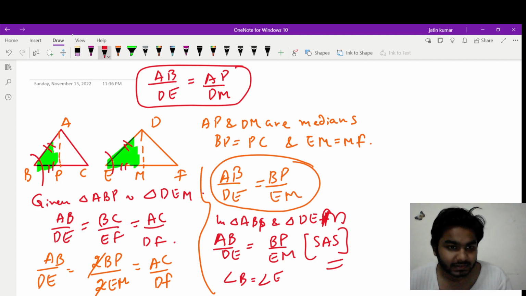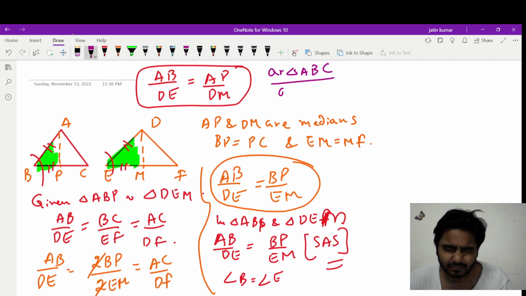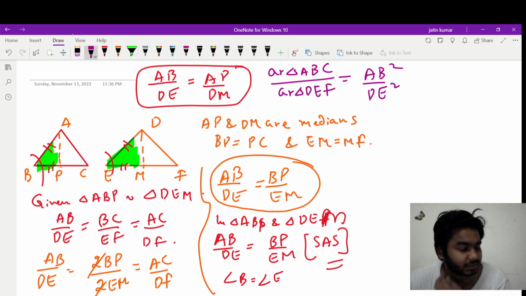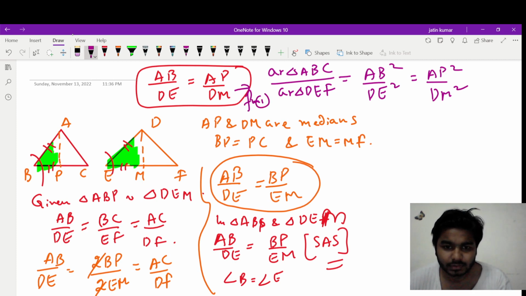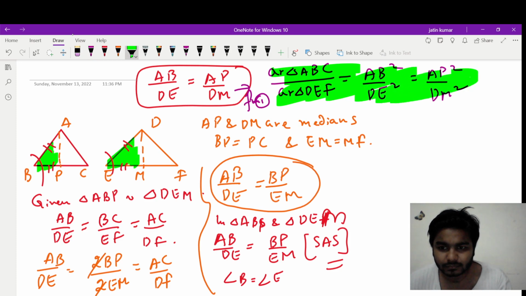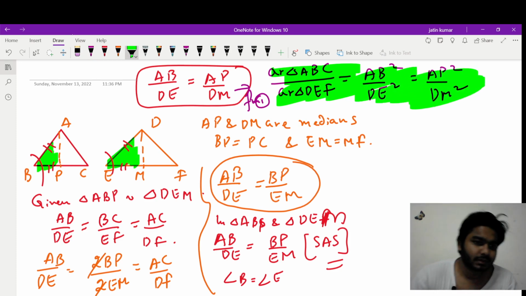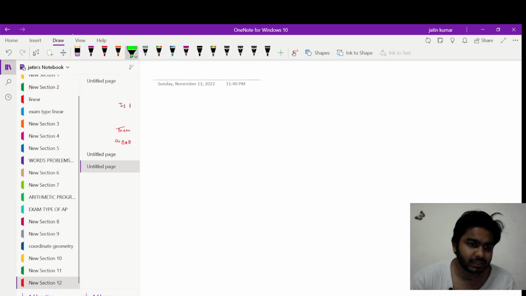So if I can say that this is equal, so can I write area of triangle ABC upon area of triangle DEF is equal to AB square upon DE square. We have already proved it in theorem 1, right? So can I also equate it with AP square upon DM square from 1, right? So we have proved that. This is what we need to prove. Okay, now let's move on to the next theorem quickly.